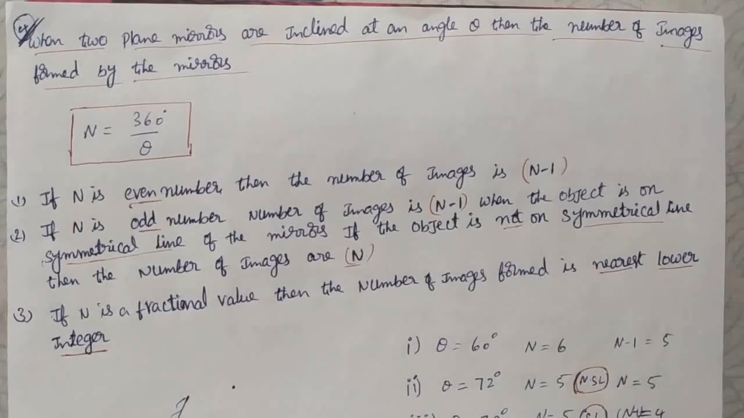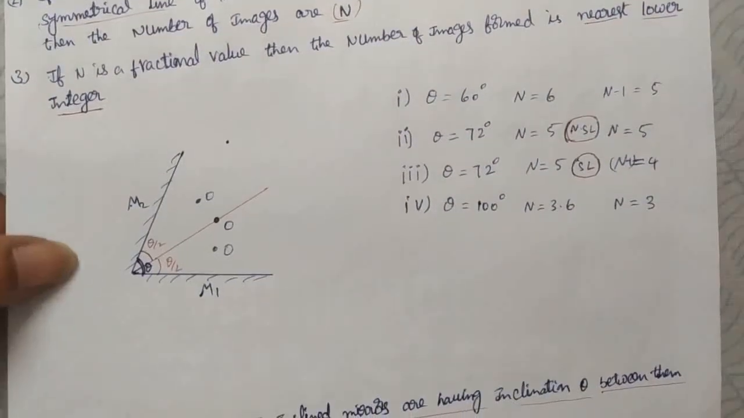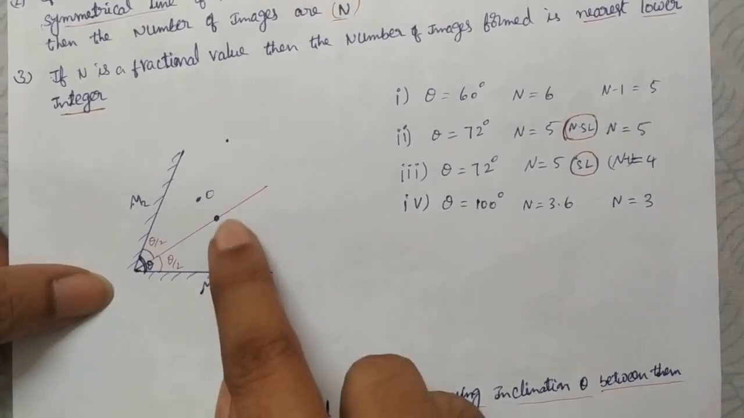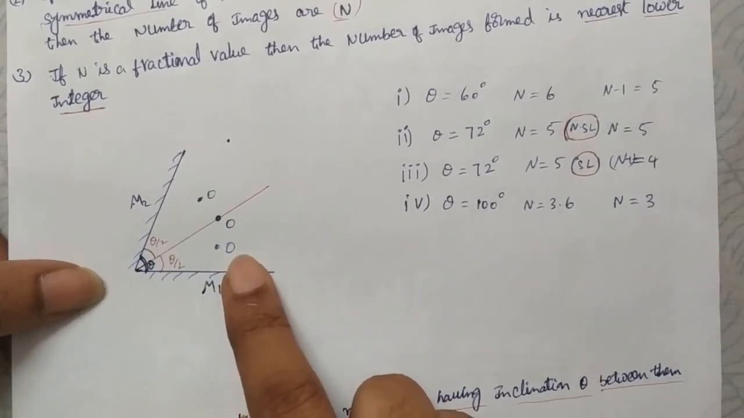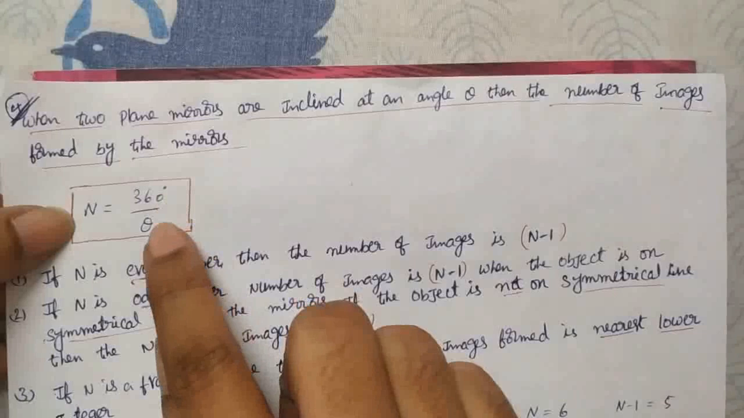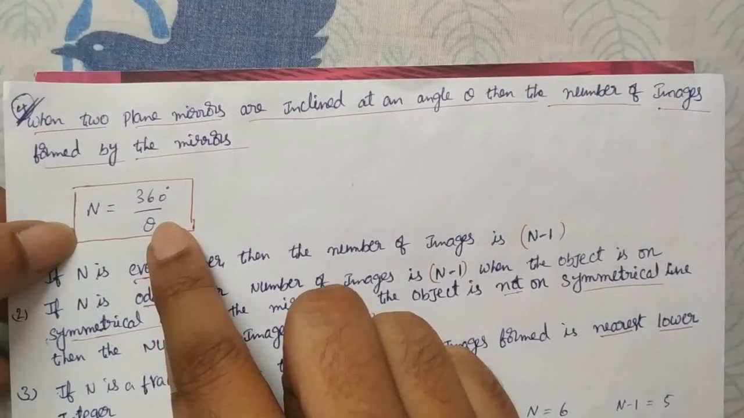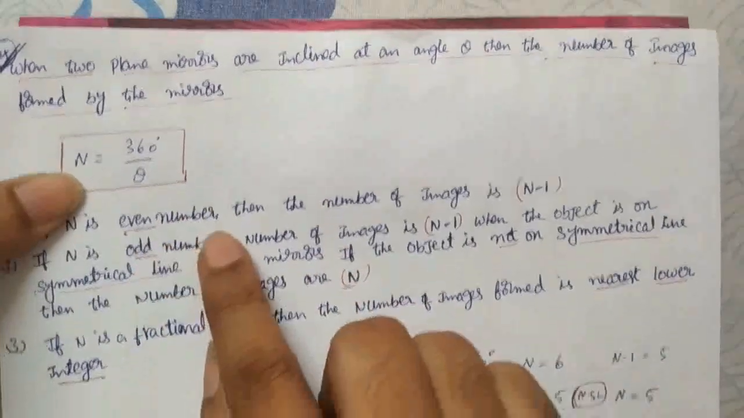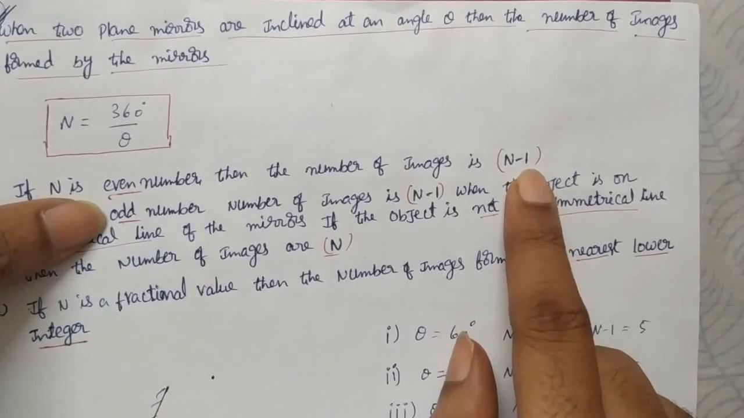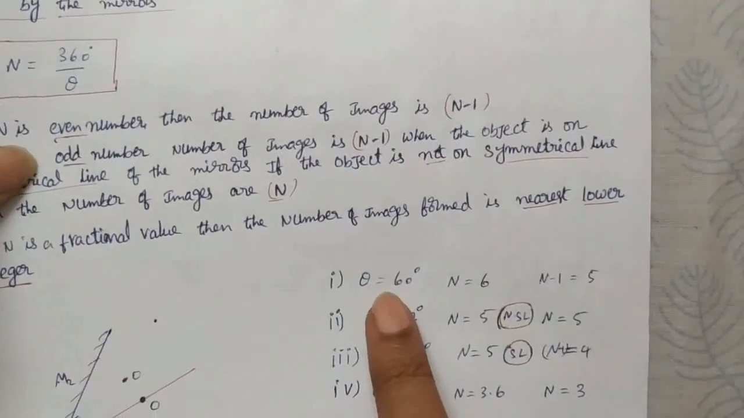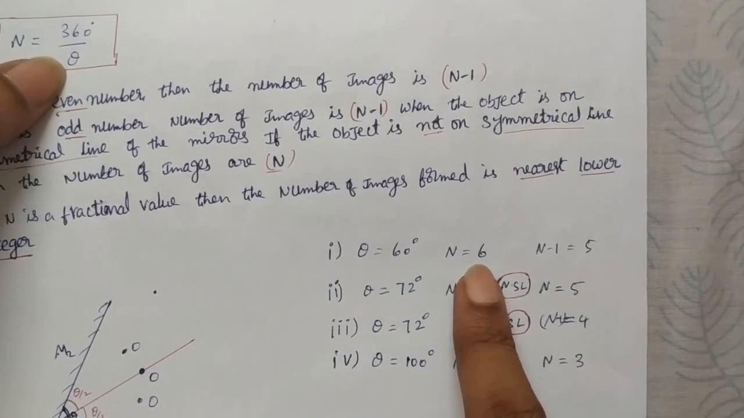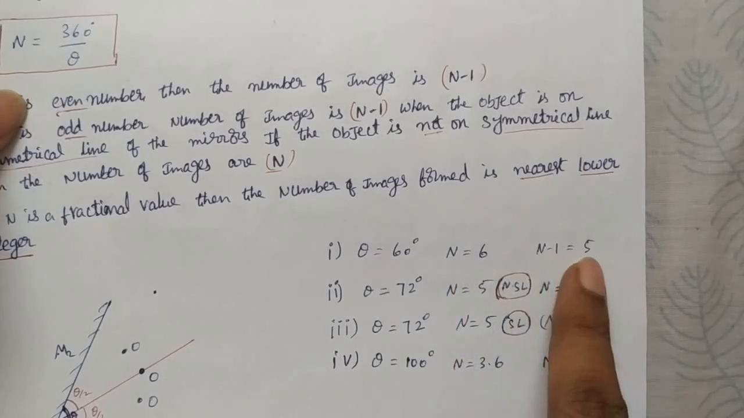Another application of plane mirrors. If two plane mirrors are placed like this, making an angle theta of inclination between them, and an object is placed between them, how many images are formed? The number of images formed, we have one formula: n equals 360 by theta. If you get an even number, then you have to take n minus 1. Suppose theta between these two mirrors is 60, then we get 360 by 60, that is 6. Since this is an even number, the number of images formed between them is 5.